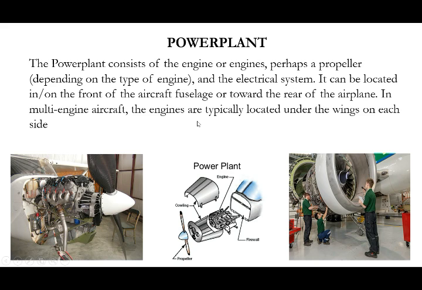There are so many power plants, but they are majorly classified into two types: piston engine and jet engine. In the jet engines, there are four different engines. Here you can see the engine part with propeller.